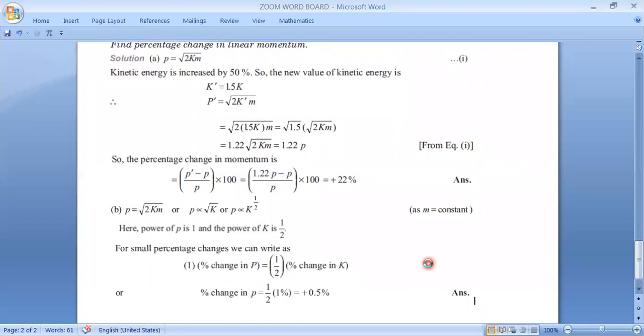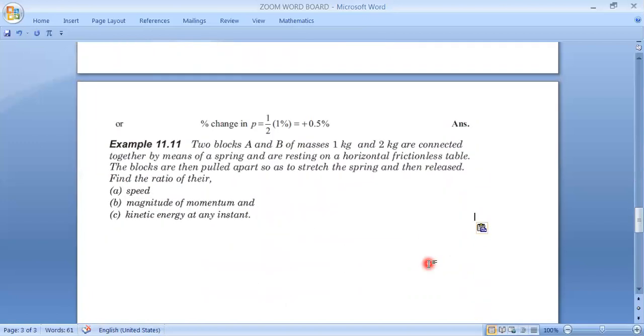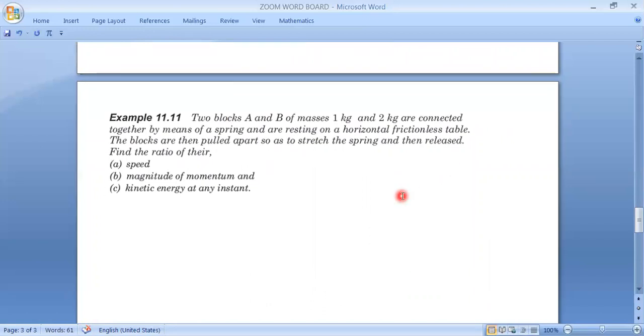Okay, guys. Sometimes the screen disappears. Okay, this is a good question. Go through the question.